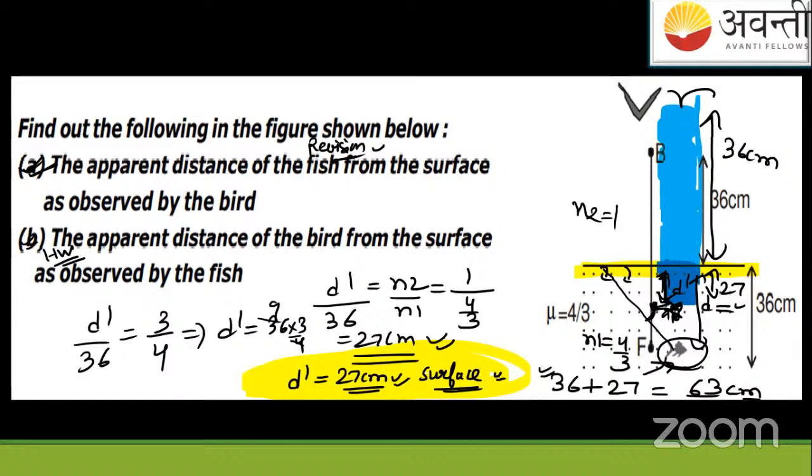So at how much apparent distance will the bird be? Any answer, students? Yes or no? Any one of you students?